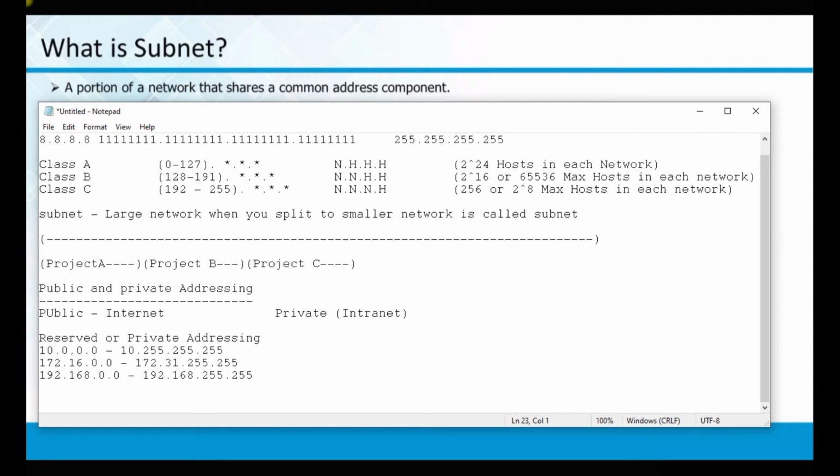Please remember this one, you have to learn it by heart. Whenever you are creating a private cloud, you are giving the IPs in between these ranges only. Whatever you are accessing through the internet is available across the internet. All the other IPs, the rest other than these, are called internet IPs.